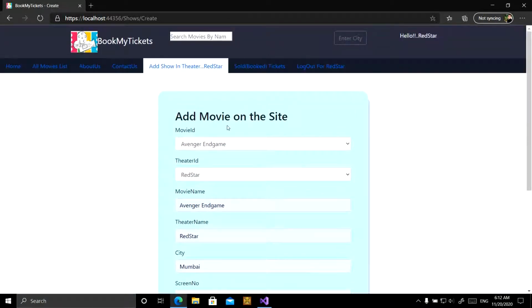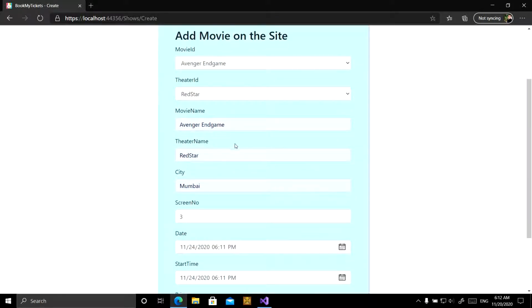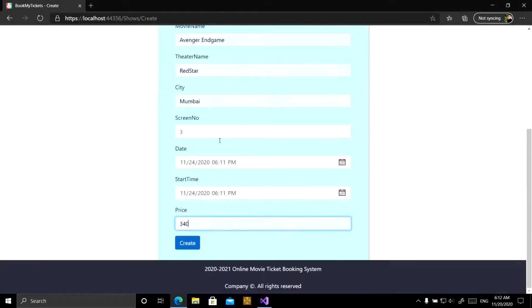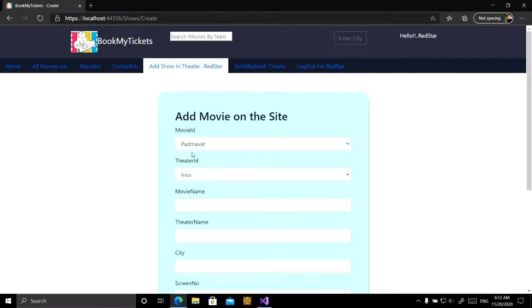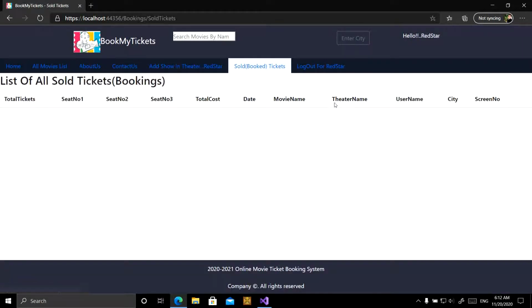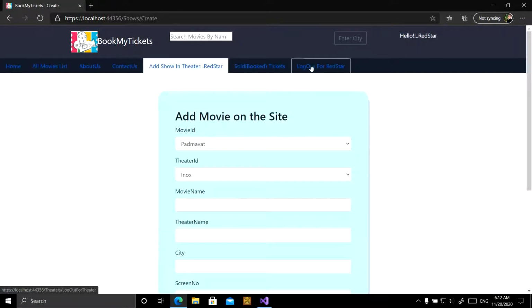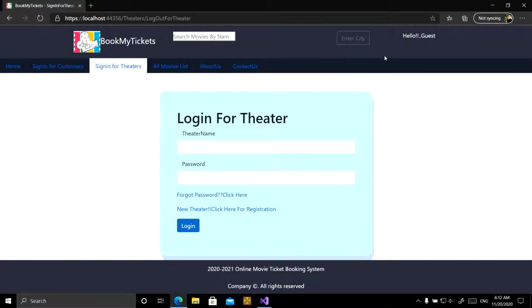Now we are creating a show of the Avengers Endgame movie as the theater Red Star located in Mumbai. The show of the movie is created. Here the theater can also see the sold tickets. I am showing that the show is successfully created. For that, I have logged out of this system as a theater.